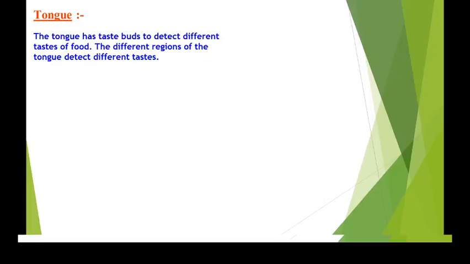That is how the different regions of the tongue detect the different tastes. So what are the different regions and how do they detect the taste? Where are the different regions on our tongue? Let us check.